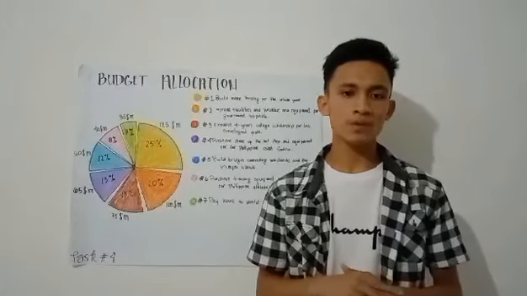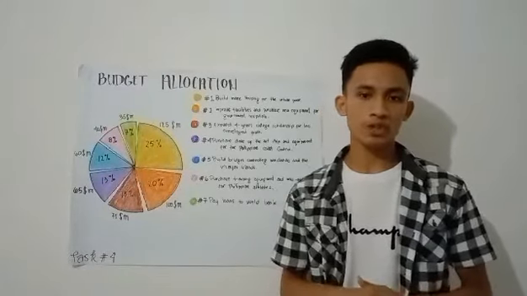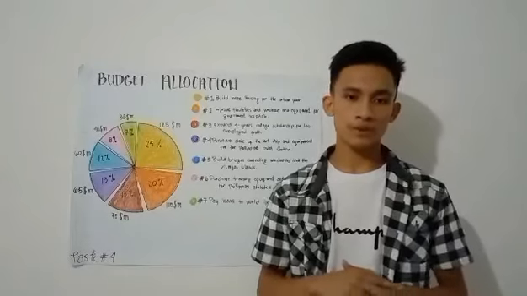So we need to improve our training in sports and purchase more equipment to be used.